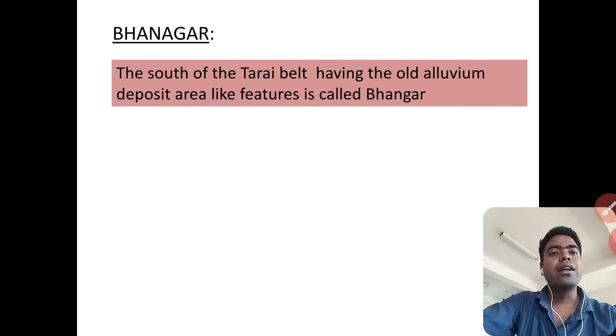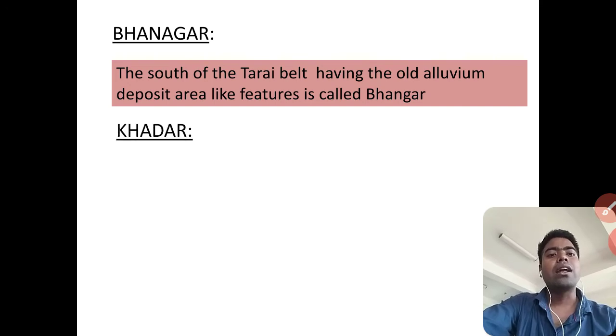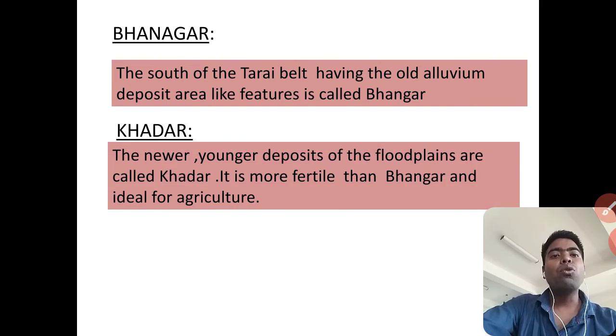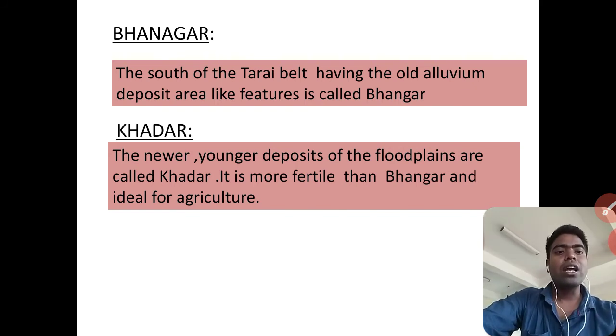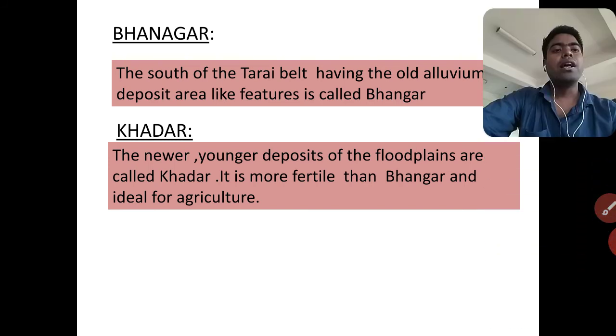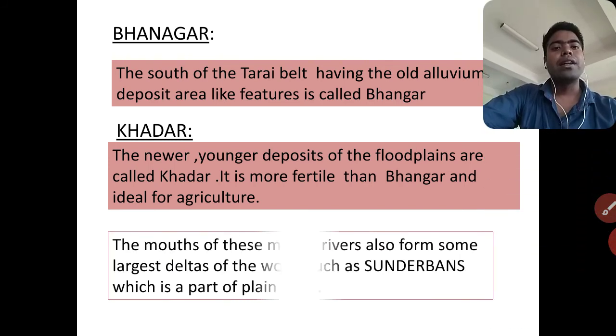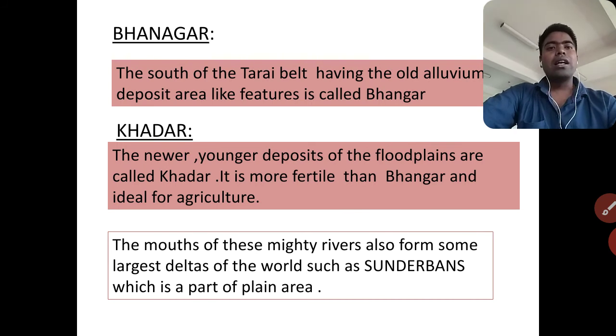Second is Khadar. Khadar means the newer, younger deposits of the flood plains. It is more fertile than Bhangar and ideal for agriculture. Why? Because Khadar is newly deposited, that's why it is more fertile than Bhangar. These are the four parts.